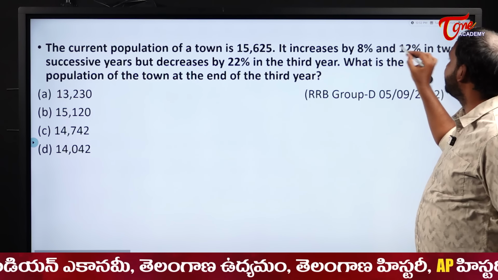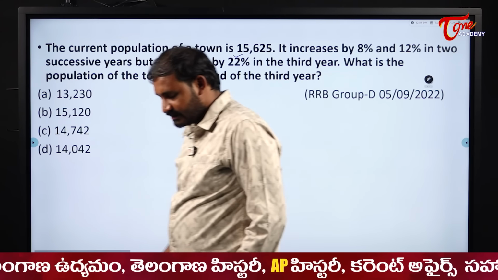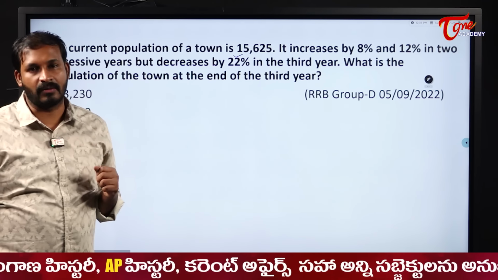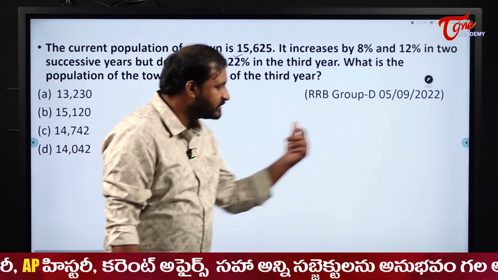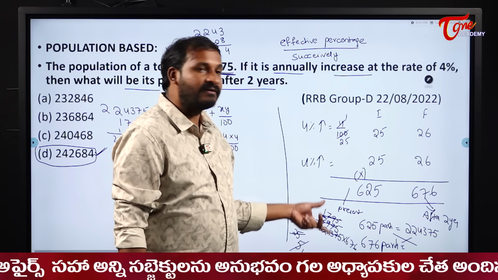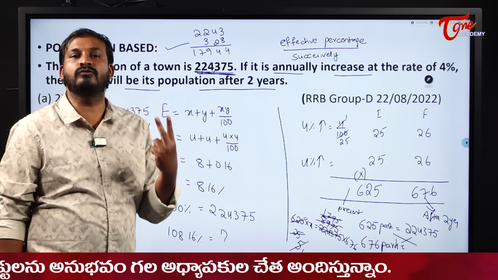It is increased by 8%, 12% in successive years, but decreased by 22% in the third year. Now see here students, earlier in the previous question we could go with the formula. But the advantage of going with this method is that we can do n number of changes at once. If you go with the formula, it is applicable only for 2 changes.